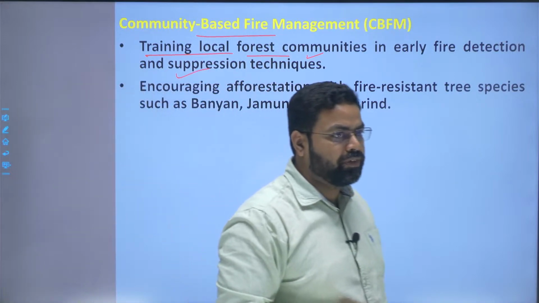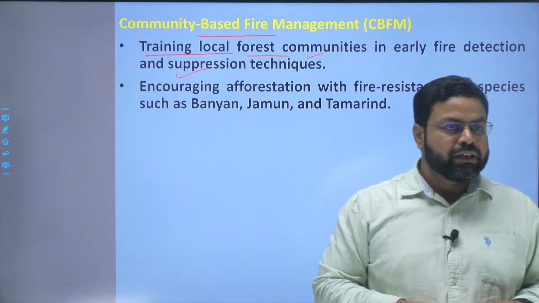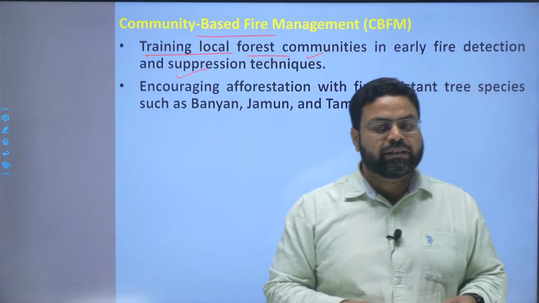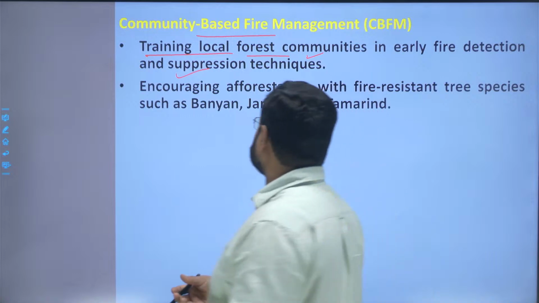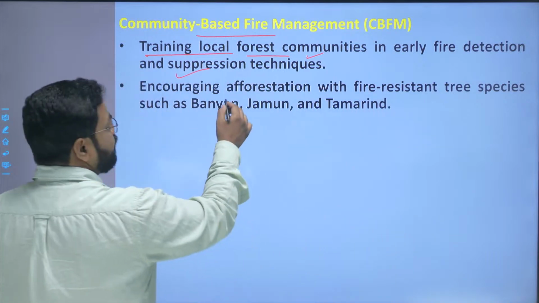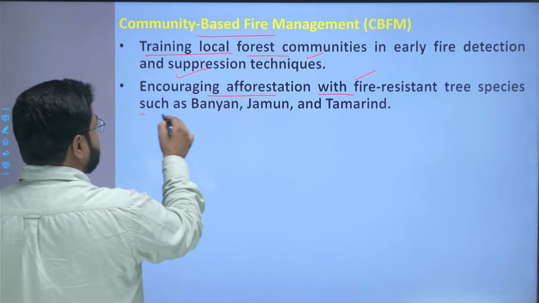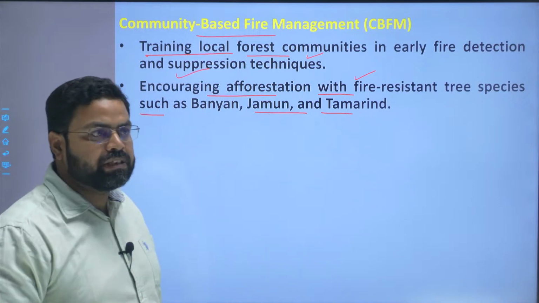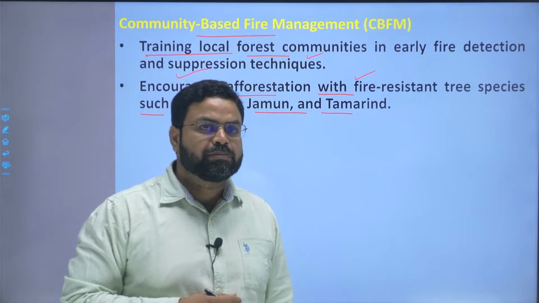So in case of any occurrence of forest fire, the local communities will be capable of detecting those fires and thereafter suppressing or extinguishing them. Encouraging afforestation with fire resistant tree species such as banyan, jamun and tamarind. These are fire resistant species, so these species should be used for afforestation purposes.